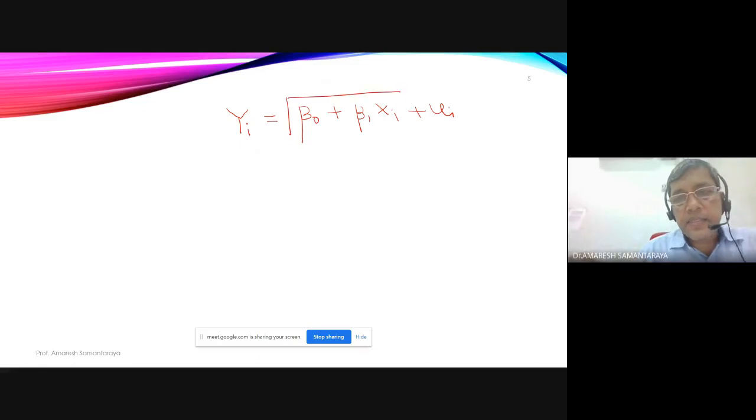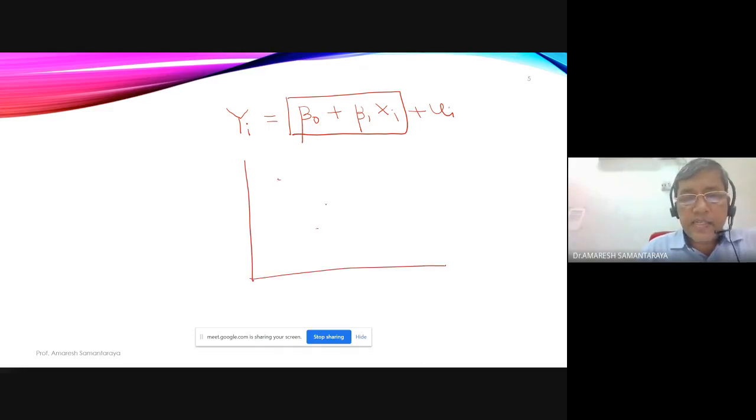This part is fixed. Why is it fixed? Because, say you had a scatter plot like this, and you have this straight line. This part is basically the points on this straight line. Here is, say, your y2. This is the difference between y2 and y2 hat. When I put a hat symbol on a variable, that tells us this is an estimated value.